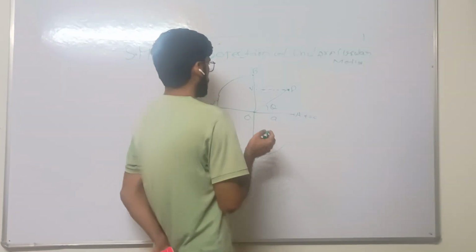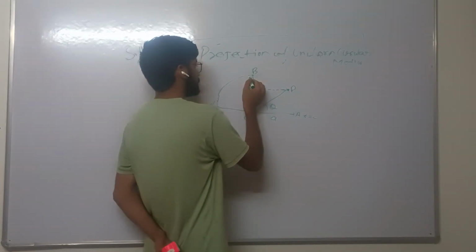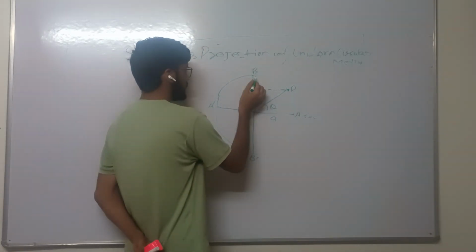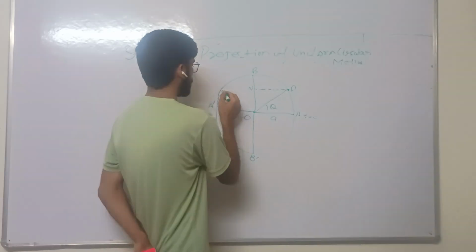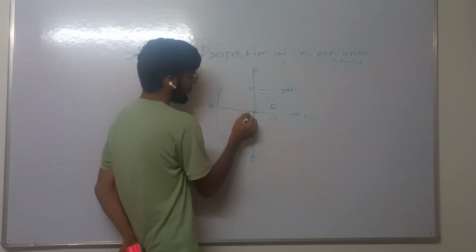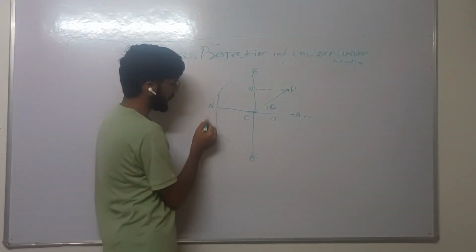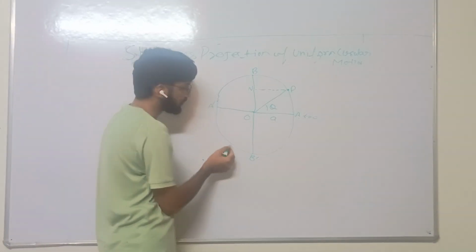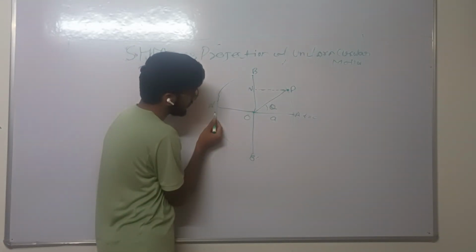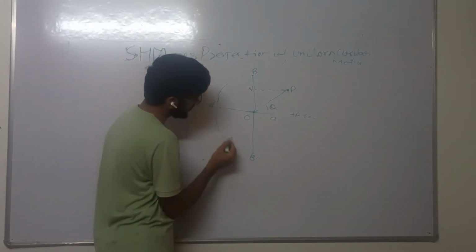Okay, so after some time the particle moves from B to A dash, and the foot of the perpendicular reaches point O. After some time the particle moves from A dash to B dash, and the foot of the perpendicular is displaced in the other direction.